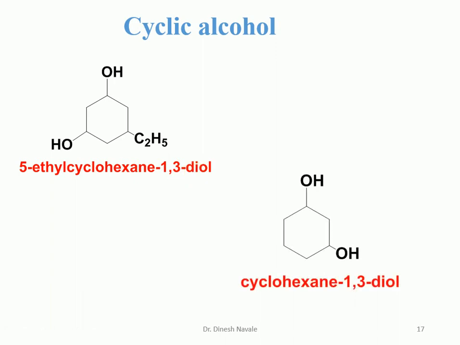So this is again a 6-carbon chain. So it is cyclohexane, which is the ring. OH will be given as number 1. Then we are going to give the lowest possible number to the next OH. So it is carbon number 1, 2, 3. So OH is present at carbon number 1 and 3. So it is cyclohexane-1,3-diol.